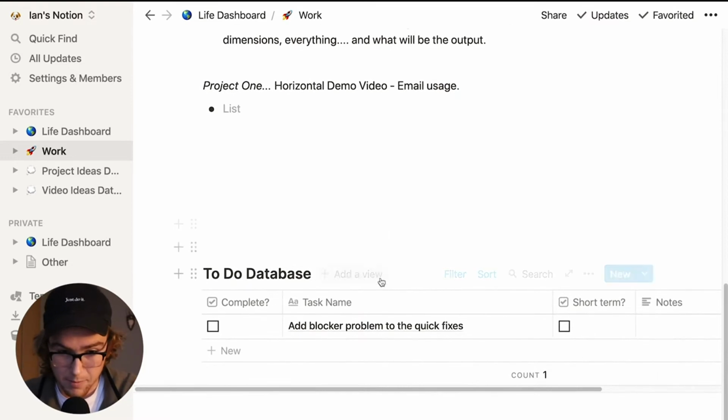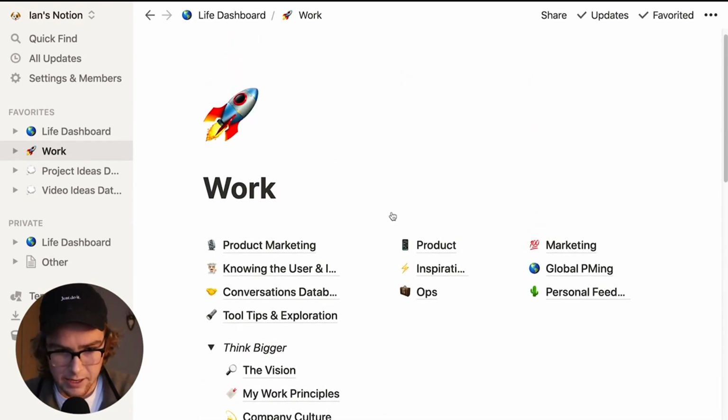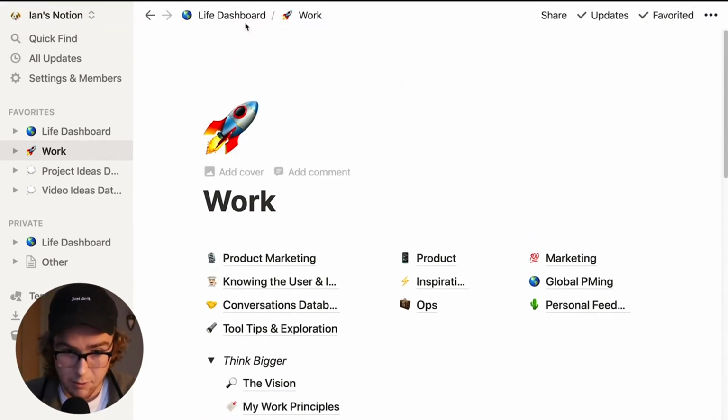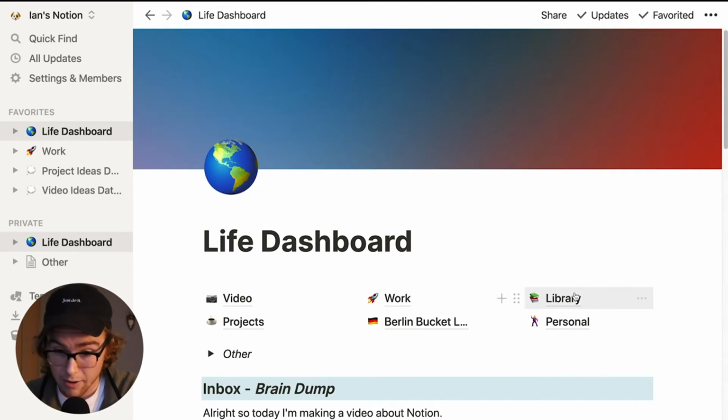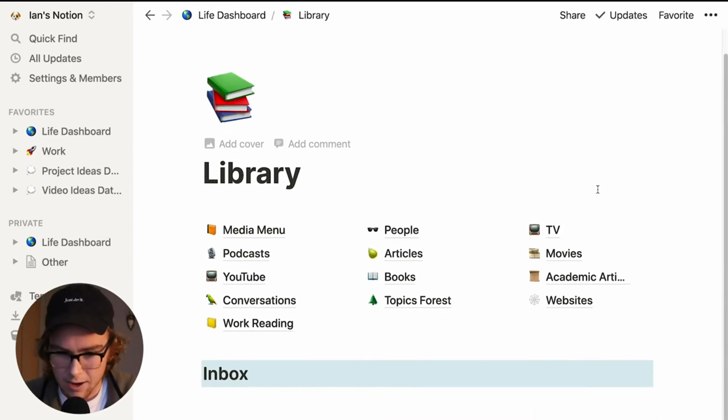And at the bottom, I have sort of a to-do database where I have future tasks that I want to do. And the last area I want to show you, I also acknowledge how that was pretty quick, is the library. So if I jump into the library here, as I said before, this is the repository of notes about different media I've watched and listened to and read over the years.